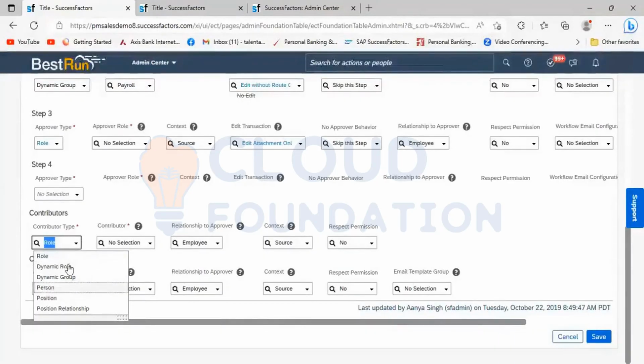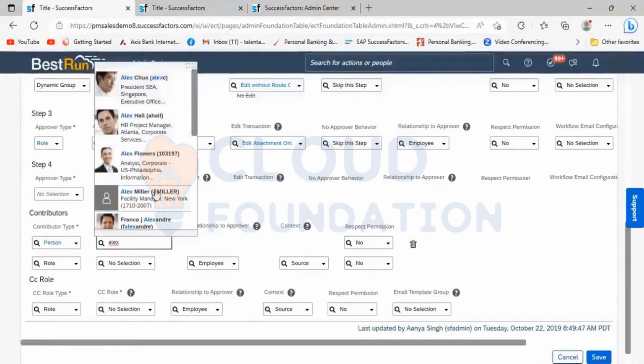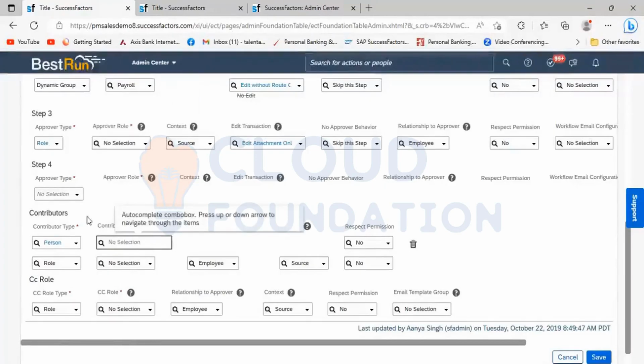The person. The role, dynamic group, and position all come from the approval only, but the new one is the person. If you can specify somebody as a person, we can select that person from the list here. That is possible, and that comes under the contributor.